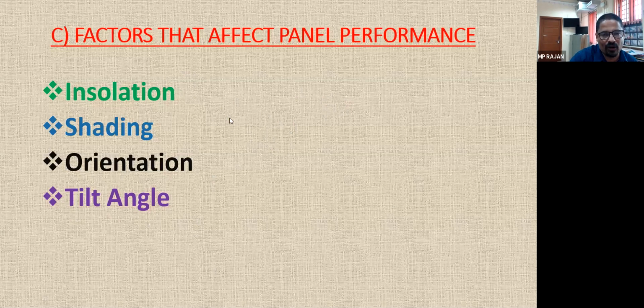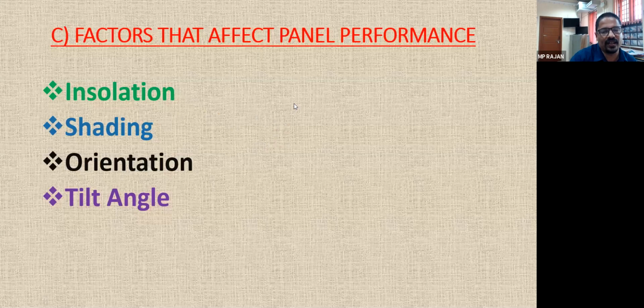Every day, the morning radiation angle is not the same as at noon, and not the same in the afternoon and evening. Season wise, and month wise also, the angle changes. So if you can change the solar panel tilt accordingly to get the perpendicular radiation, we get more output.